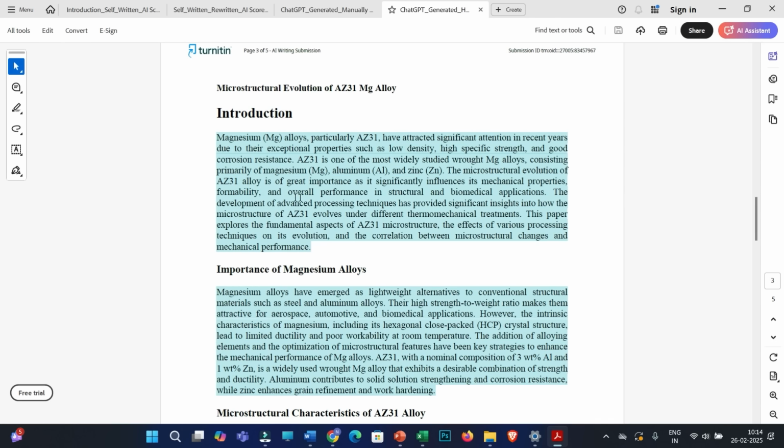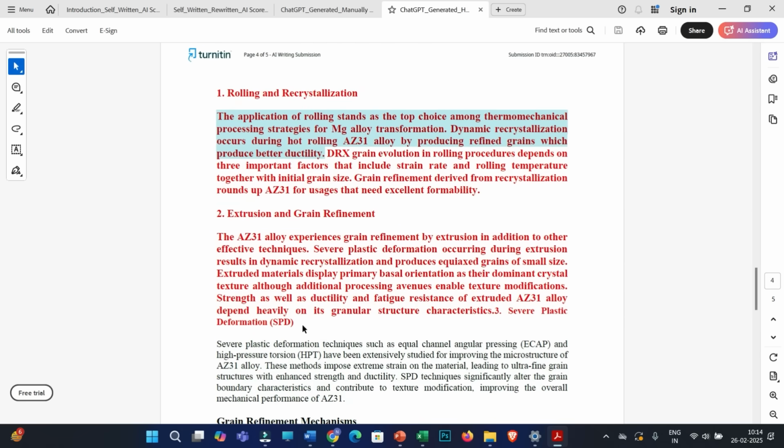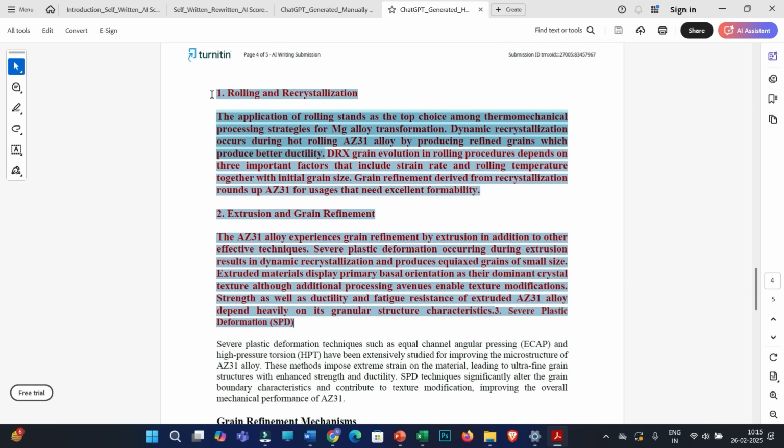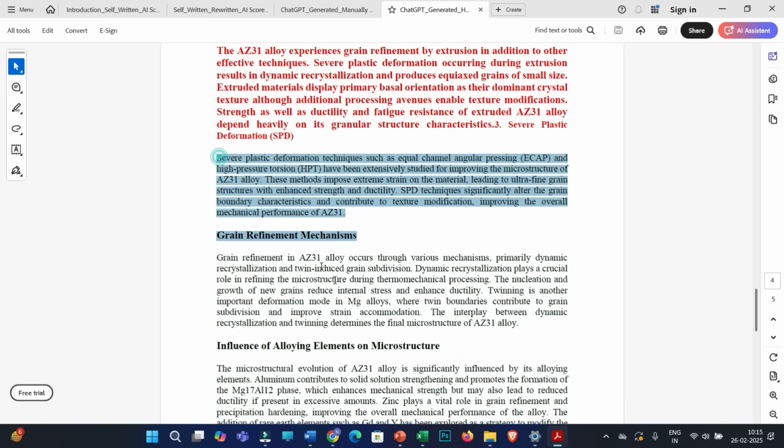To avoid that, I am saying that instead of humanizing the entire text, just go and humanize the intermediate text which is generated by ChatGPT. That means, here you can see I have only humanized these 2 paragraphs, and because of that Turnitin couldn't detect this text as humanized text.